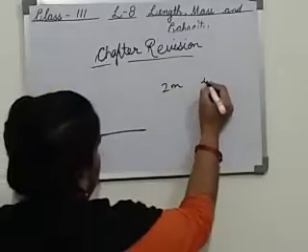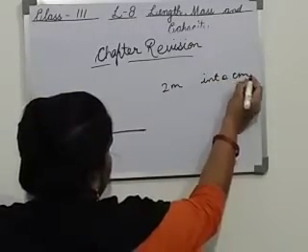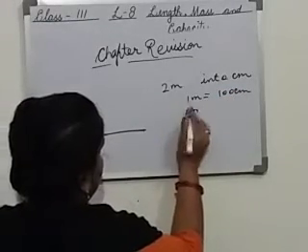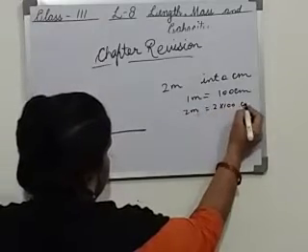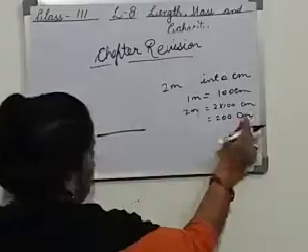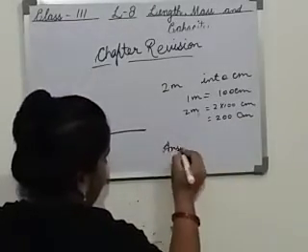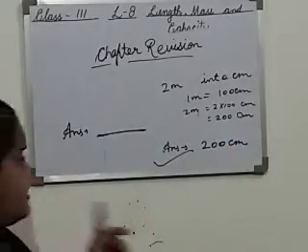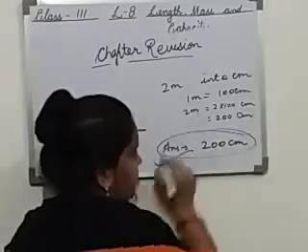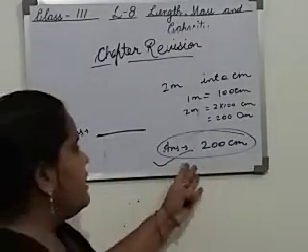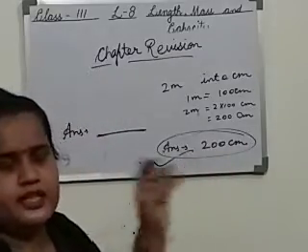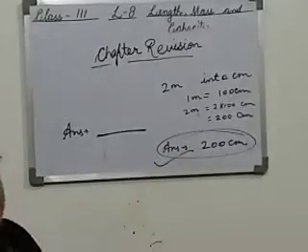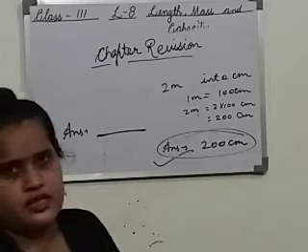Suppose you have to change 2 meter into centimeter. You write 1 meter equals 100 centimeter, then 2 meter equals 2 multiply 100 centimeter equals 200 centimeter. And you leave it there. No, at the last you have to write answer equals 200 centimeter. This will be the complete answer, because in the exam marks are allotted for this answer statement also. If you do not write it, half a mark or 1 mark can be deducted from the question, depending on how many marks it contains. This answer statement is a must. You have to write ANS and then show the answer in front of that.